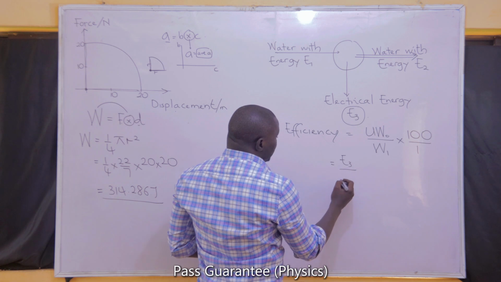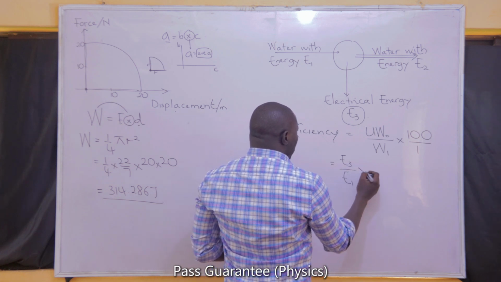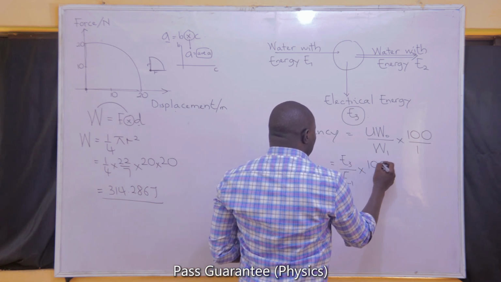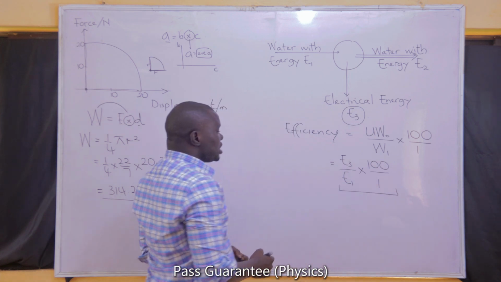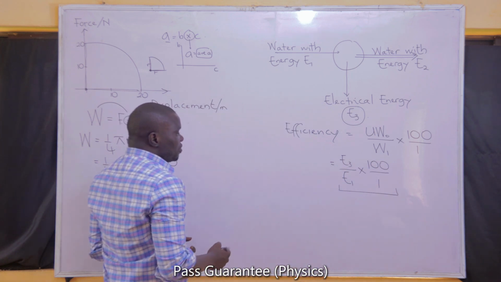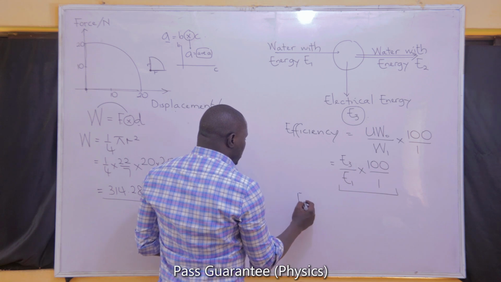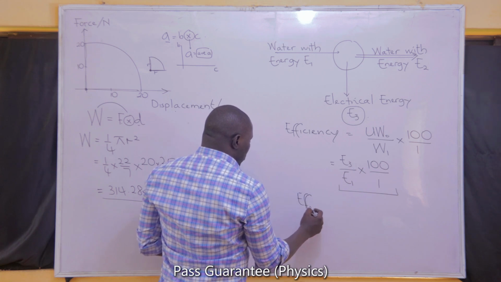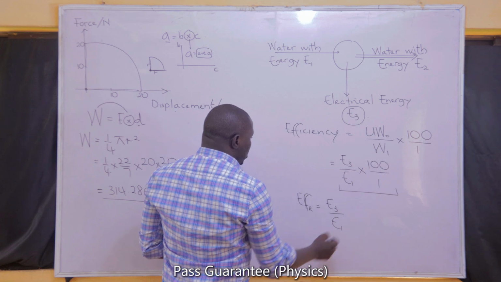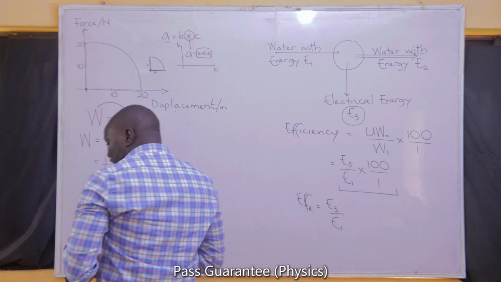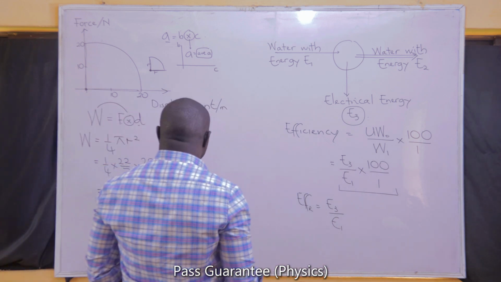The only input that we have in this problem is E1. We multiply it by 100/1. That should be the efficiency in percentage. Remember I said that the efficiency can also be expressed as a fraction. So the fractional efficiency must be equal to E3 over E1 without the 100/1. So basically, that is how to solve this problem.